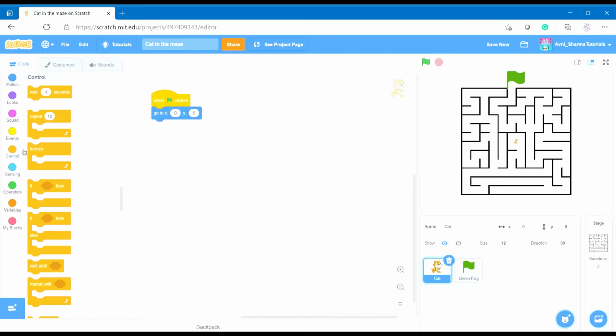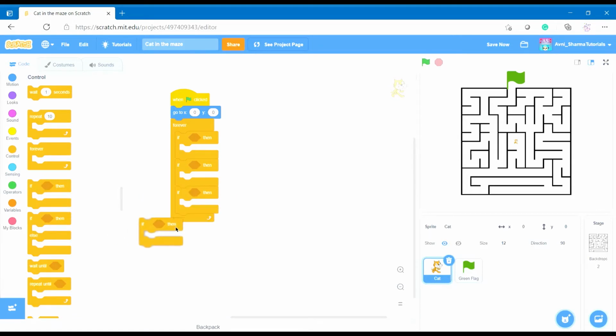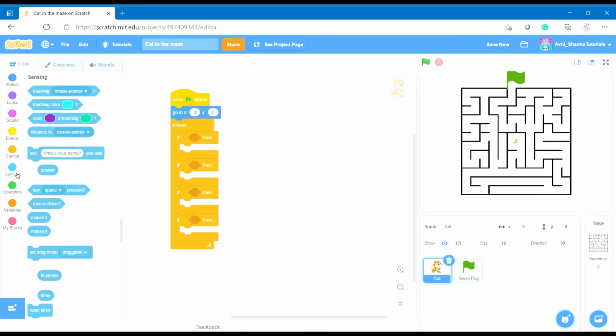So let's get a forever loop and put 4 ifs. Just put 4 ifs. So after putting 4 ifs, go to sensing and get this block key space pressed.